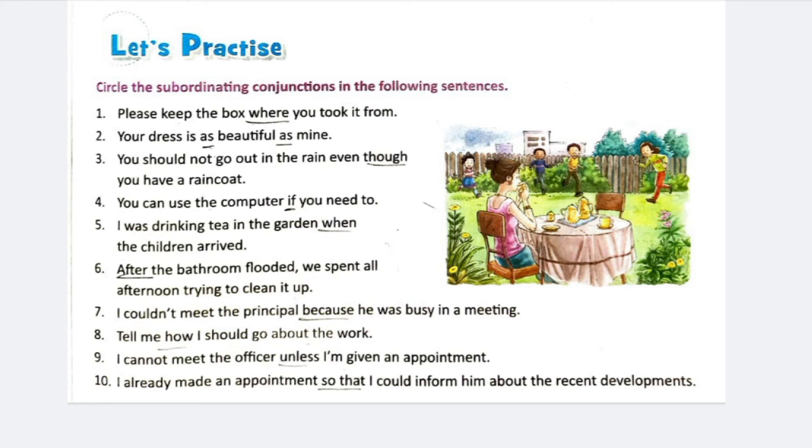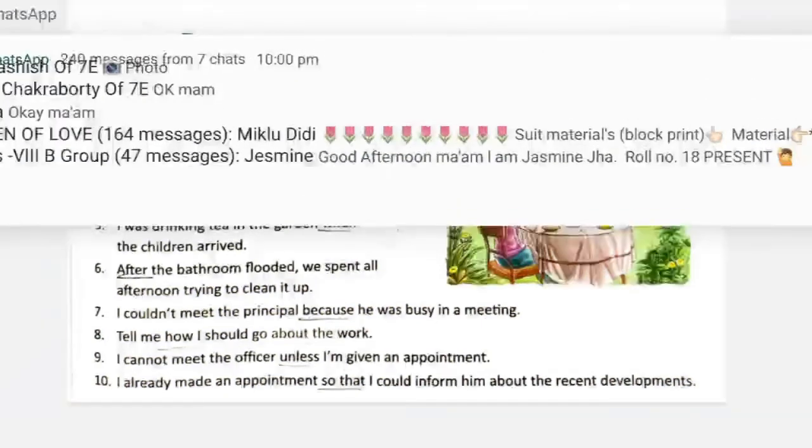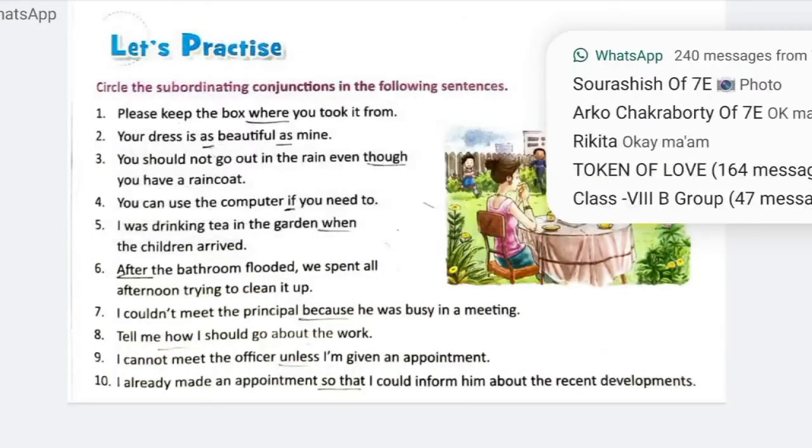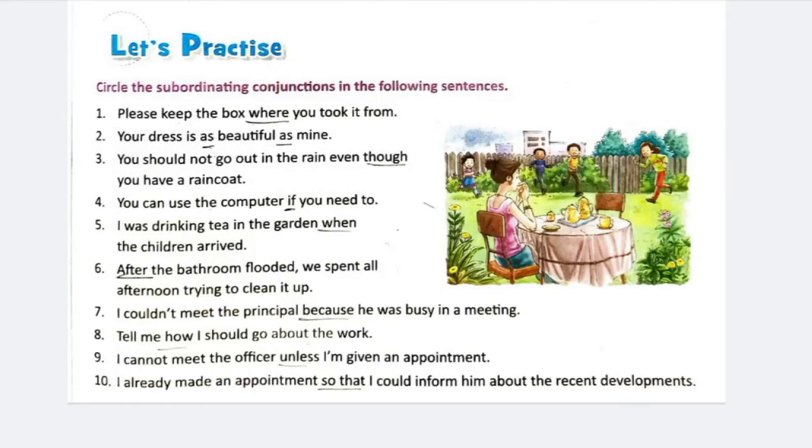Here are two sentences: your dress is beautiful, like my dress. So this, your dress is as beautiful as mine, is the total sentence after joining the two sentences. You should not go out in the rain even though you have a raincoat. You should not go out in the rain is the main clause. Even though you have a raincoat is the subordinating clause, and even though is the subordinating conjunction.